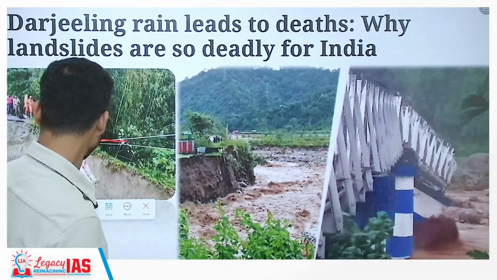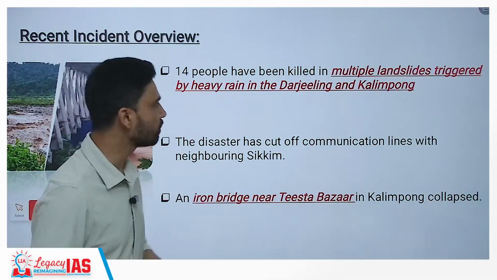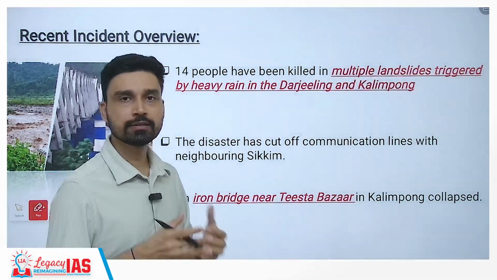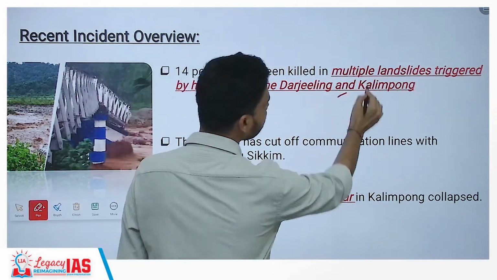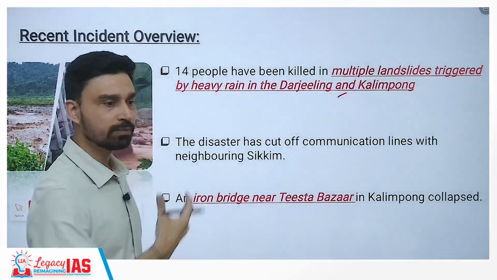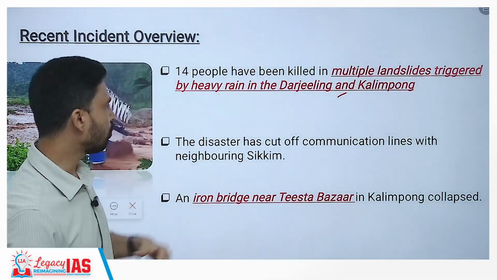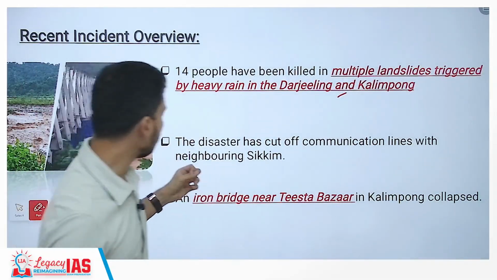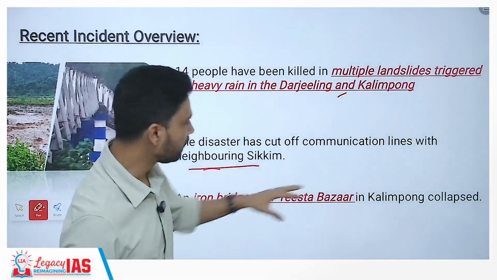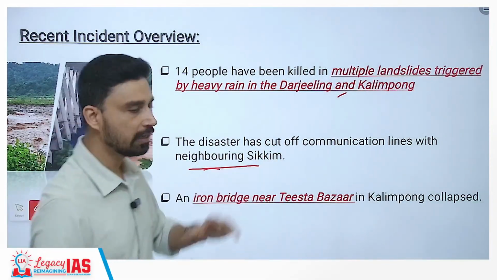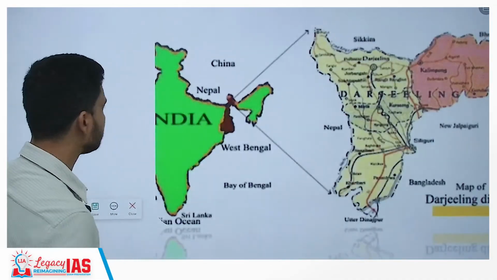If you try to understand first what kind of rain it was and what its consequences were: it was not a direct result of the rain, but of the consequences of rain that we saw in the landslides, and not one landslide but multiple landslides that were triggered in Darjeeling and the nearby region of Kalimpong. This disaster also cut off the communication line with neighboring Sikkim. Not only that, the only connecting link with the nearby major city of Teesta Bazar in Kalimpong also collapsed, and it is in this context that we have to understand that several people have lost their lives.